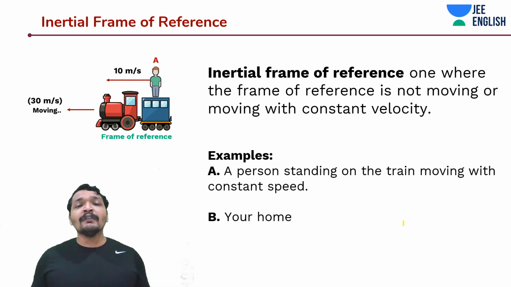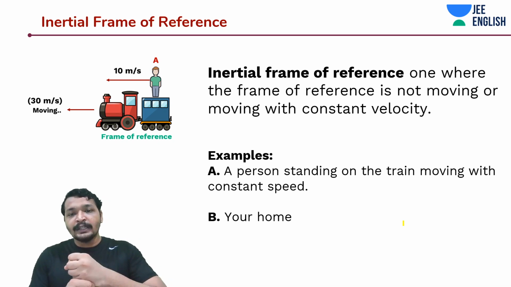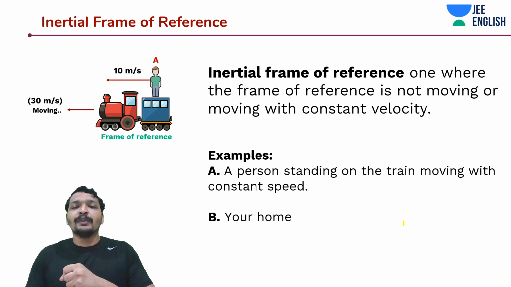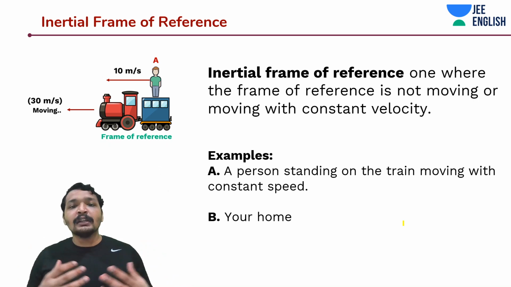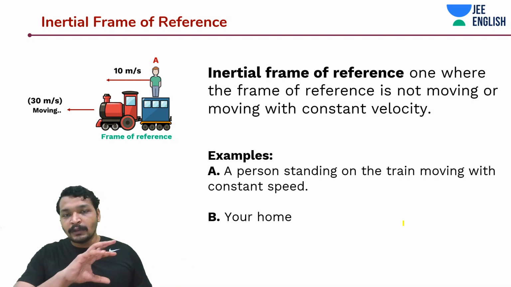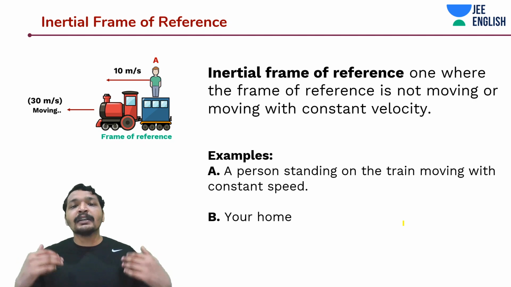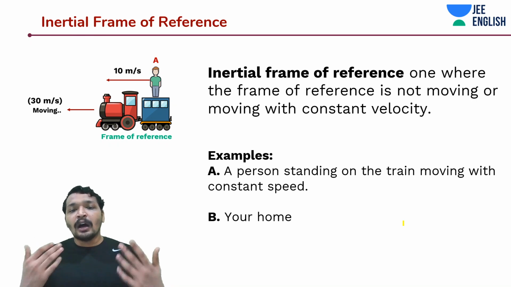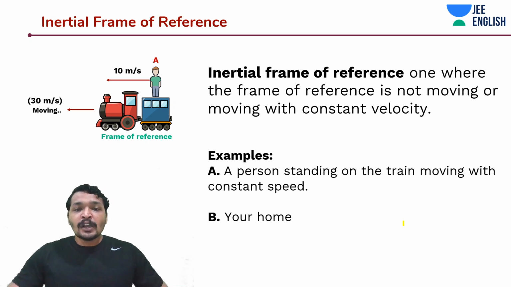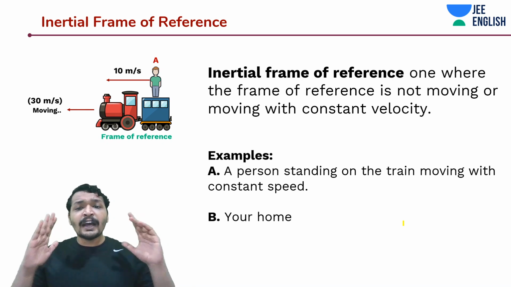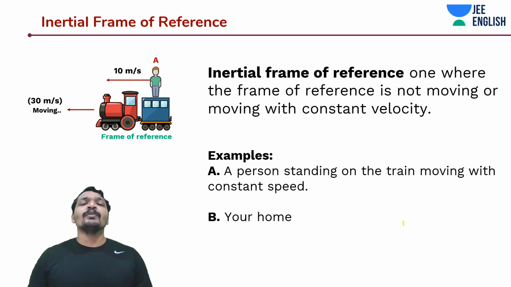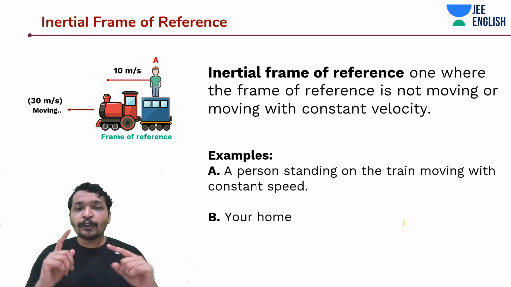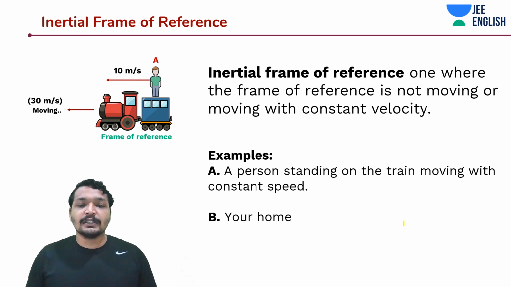An inertial frame of reference is one where, let's say you're standing on a train, and the train is moving with some velocity or not moving at all. Then this train is called an inertial frame of reference. And in this inertial frame of reference, Newton's first law comes into play. If you skip that force part, it says that a body at rest will always be at rest, or a body in motion will always be in motion. So an inertial frame of reference is one where the frame is either moving with constant velocity or not moving at all. There is no force on it. That is an inertial frame of reference.